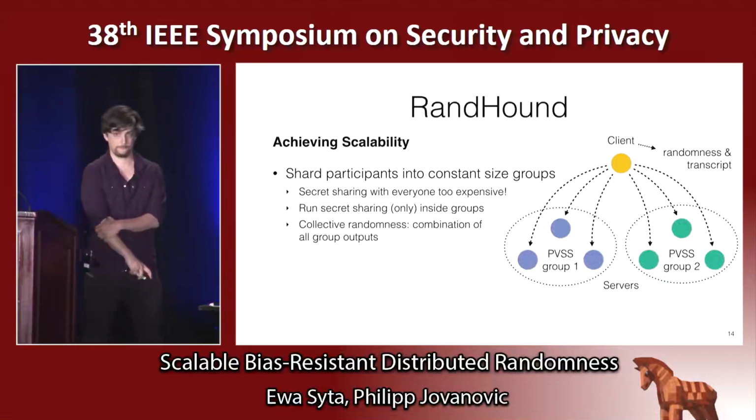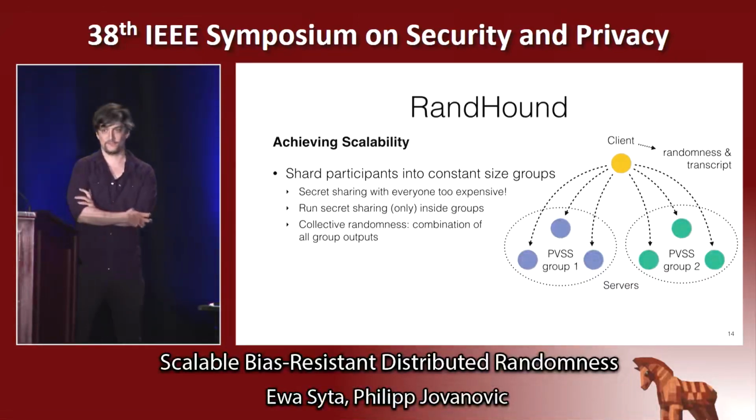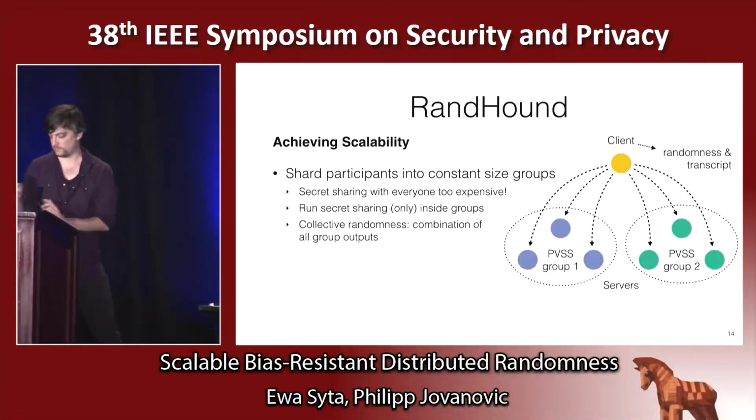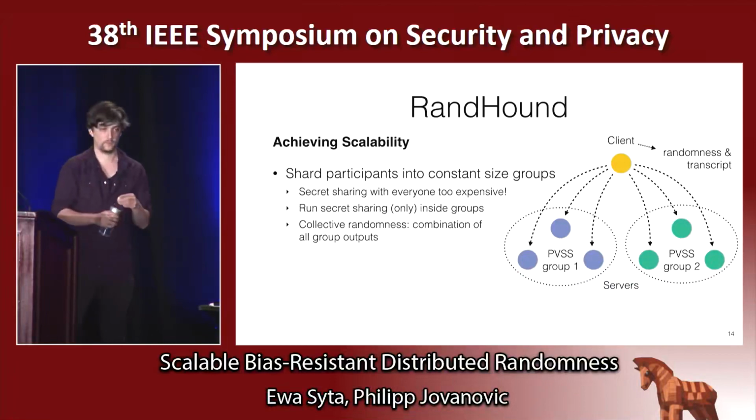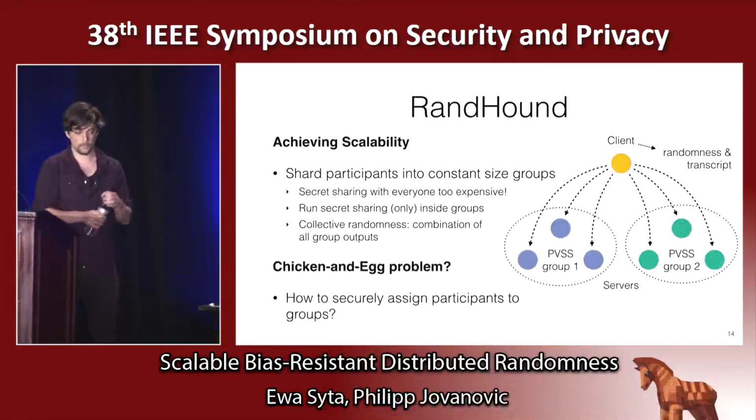Thank you. Hi, Aniket Kate, Purdue University. So my question is again regarding RandHound, kind of similar, but if the client is the one who is going to choose the group, can there be a situation where he makes the groups such that all of them give the randomness as he wants? Because the assumption is you want one group to be honest. But is it possible that if it is up to him, he'll pick the groups so that no group is honest and then he can play or something?